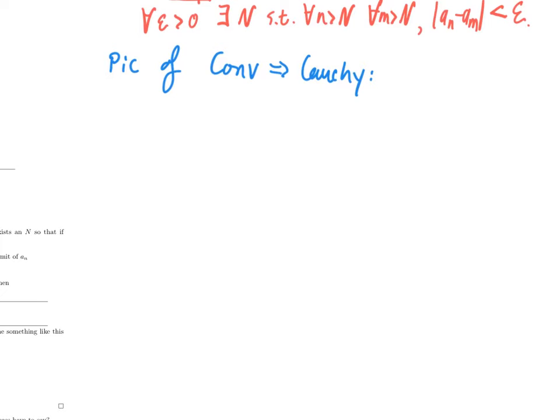By picture, I mean literally I'm going to draw a triangle. There's a sub n, there's a sub m. I would like the distance between them to be less than epsilon. If I'm trying to show that a thing is Cauchy, then that's the conclusion that I need.